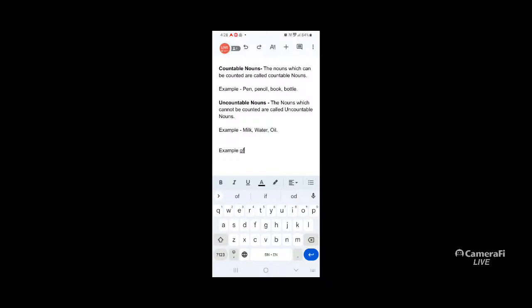Example of a collective noun. Suppose I write this sentence: The police dispersed the mob.